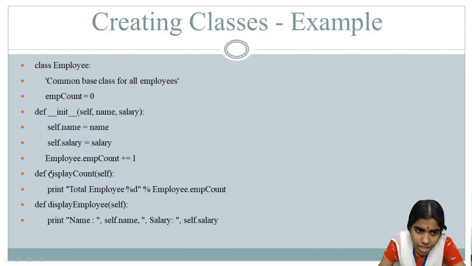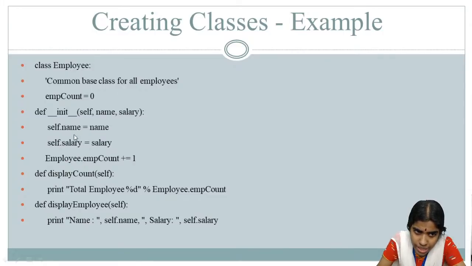I am defining another user defined function using the def keyword. I am calling a function called display count function. So self is passed as an argument. It denotes an instance of this class. So I am printing the total number of employees. How many employees are present in an organization? So Employee.mCount. Whenever I am calling this, using this class name, I can call the corresponding attribute.